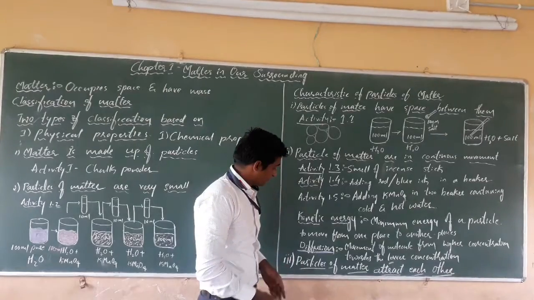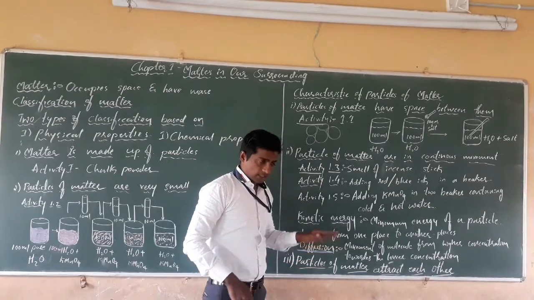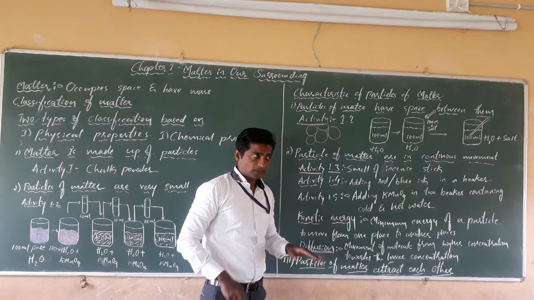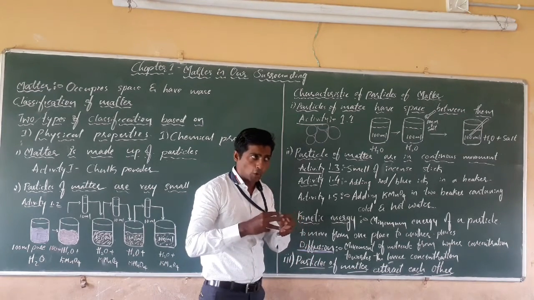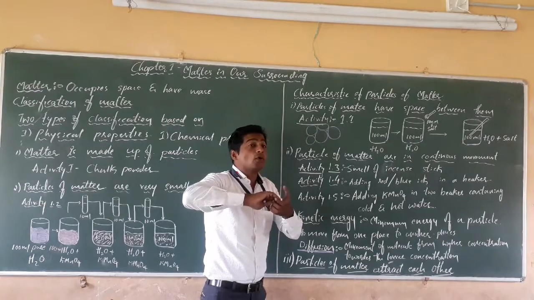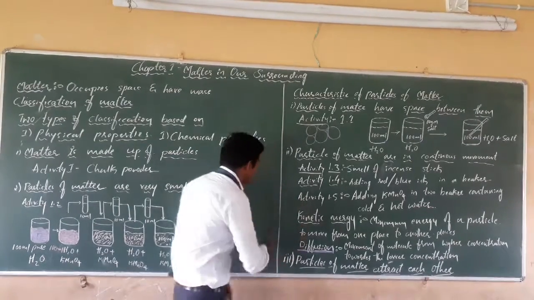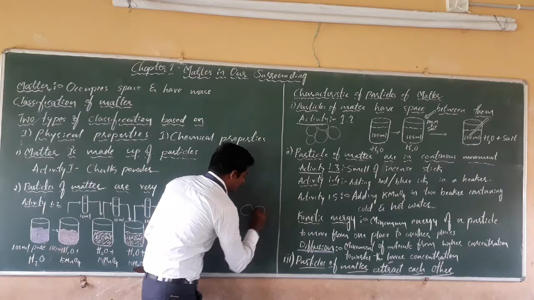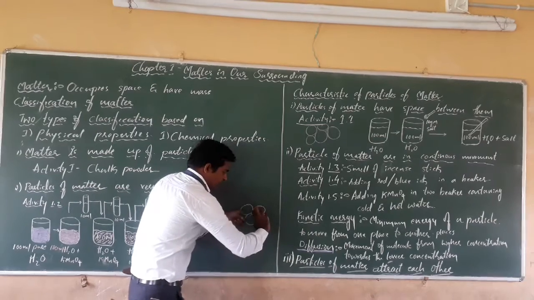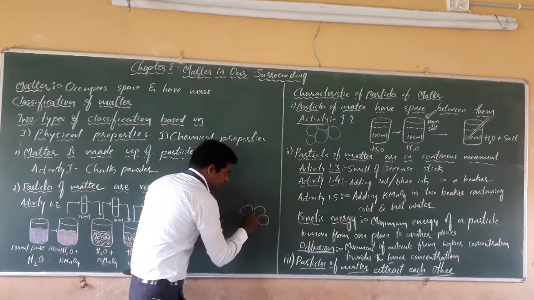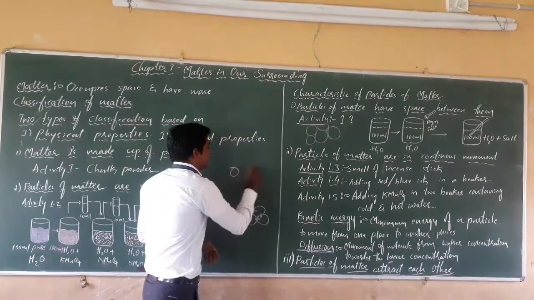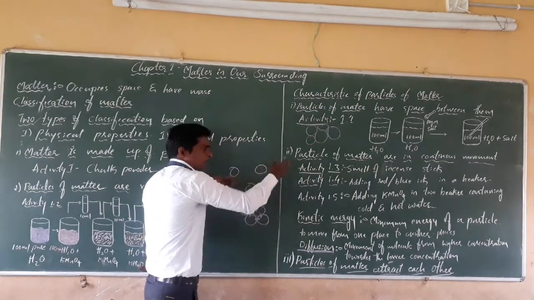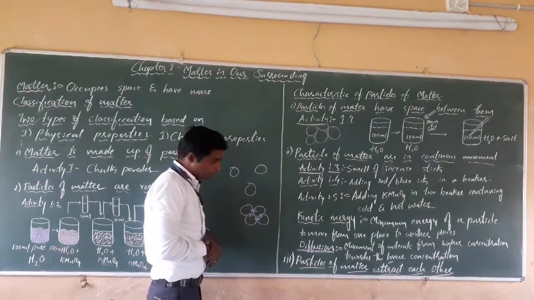Here also, if the particles in a matter are very close, it means there is more attractive force present between the particles. If the particles are very close to each other, then it needs more energy to break. If the particles are loosely arranged, we can separate them very easily.